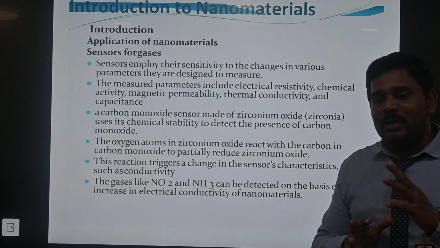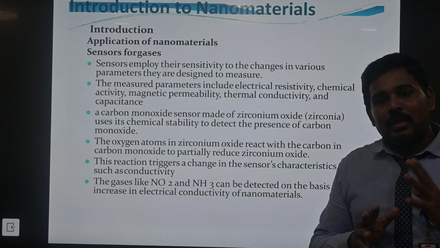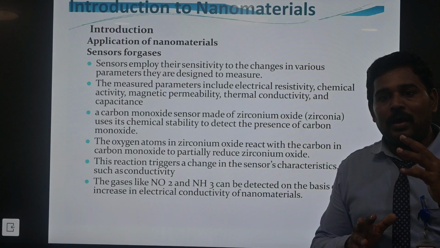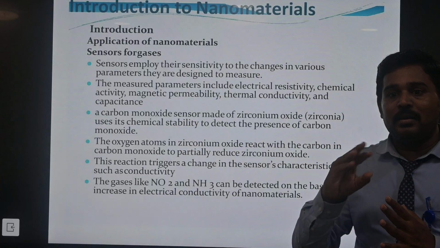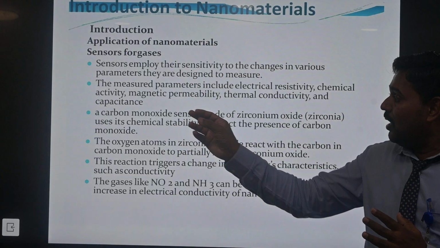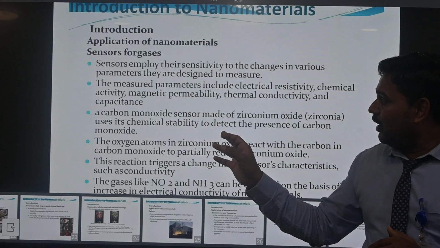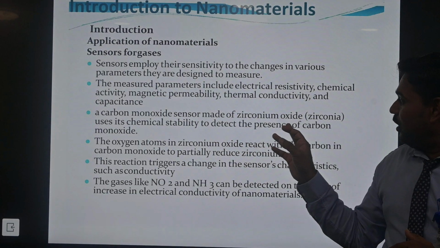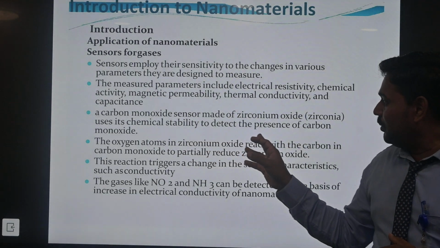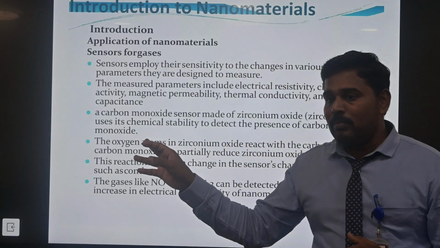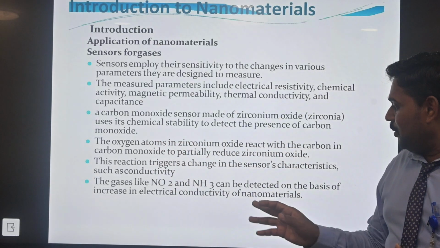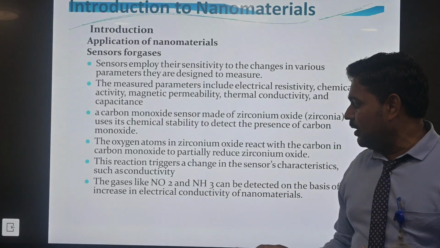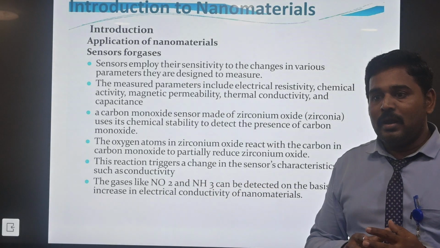So the sensor will depend upon the magnetic property, including through the dia or ferromagnetic material, which will be sensorable for all the material. The carbon monoxide sensor, the zirconium oxide, it's a chemical stability for the direct detection of the presence of carbon monoxide. Okay. So next, NO2 or NH3 can be detected on the basis of the increase in the electrical conductivity of the nanoparticle.